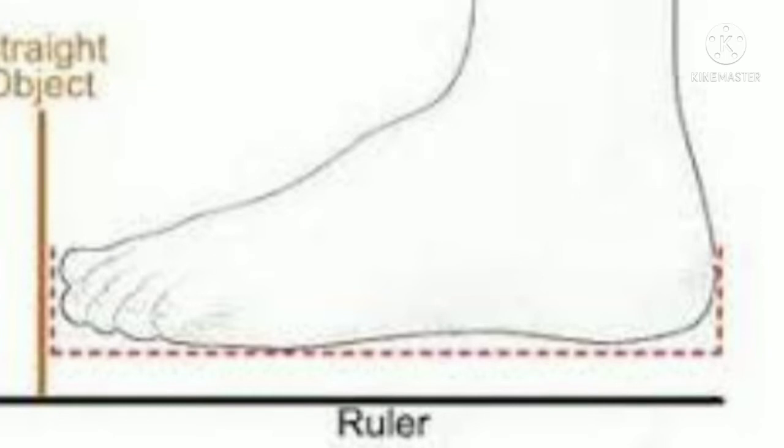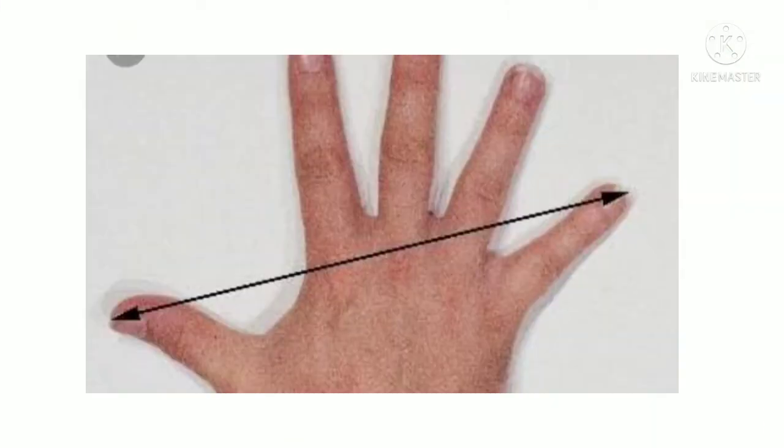Now, children, what is hand span? The distance from the tip of the thumb to the tip of the little finger. What is cubit? The length from elbow to fingertip.